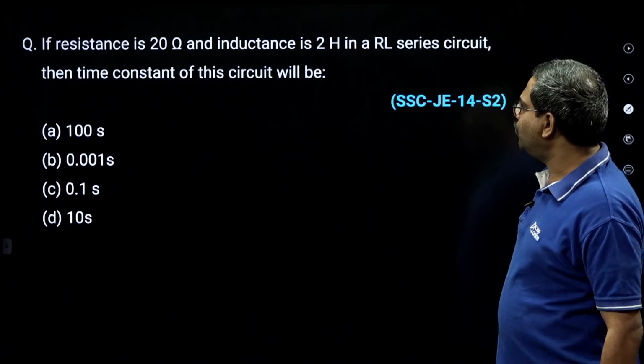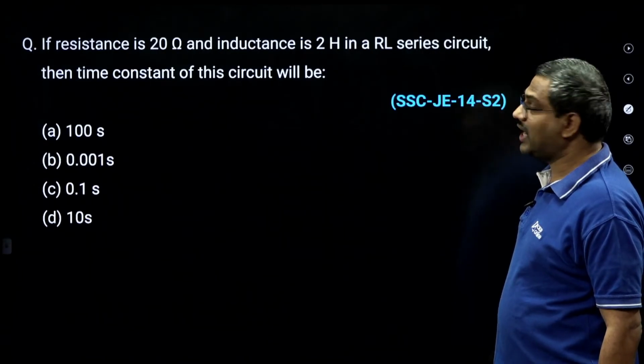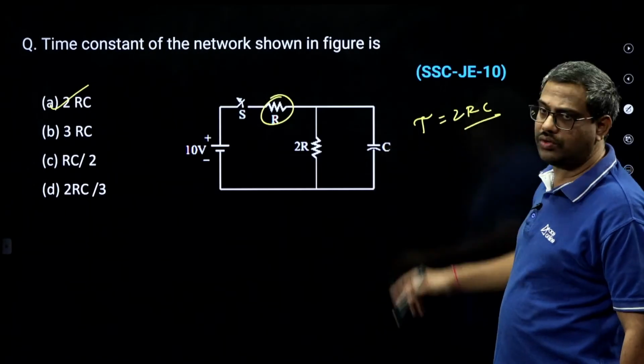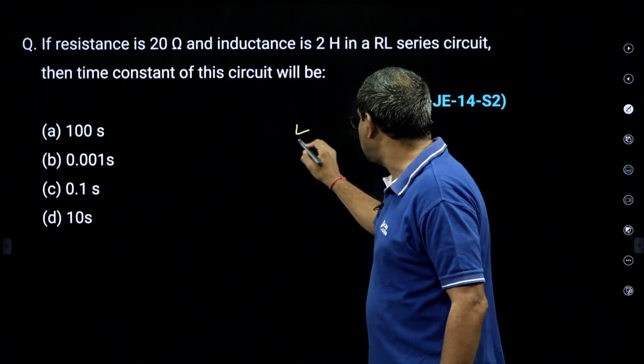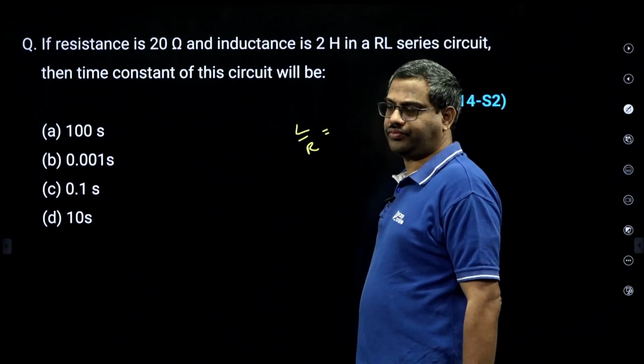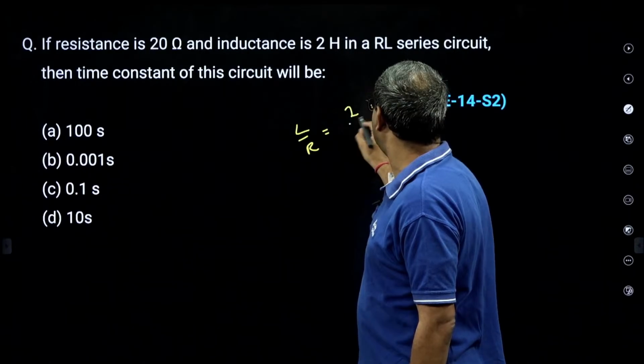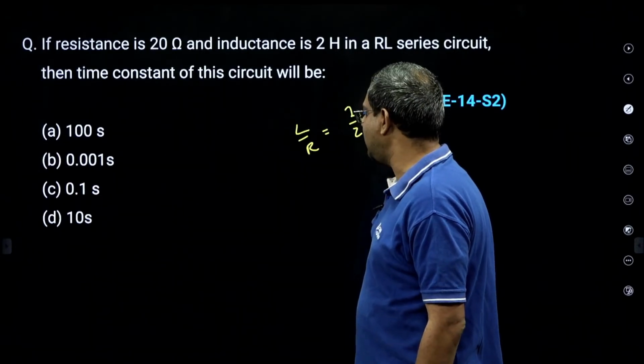Now there is a resistance of 20 ohms and an inductance of 2 Henry. The time constant of the RL circuit is L by R. That was the RC circuit, this is RL. L is 2, R is 20, so L by R is 1 by 10, which is 0.1.